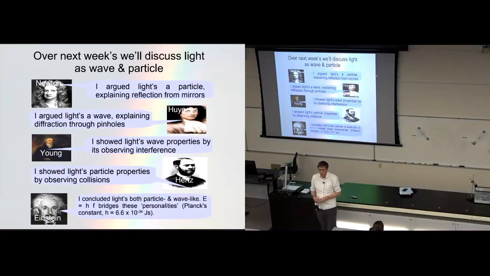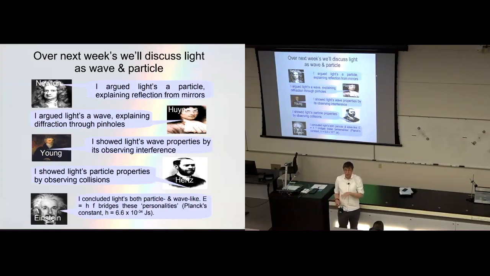As we talk about light, we'll talk about light from a perspective where it is a wave, the wave nature of light, but also a perspective where it acts as a particle, the particle nature of light. Now, in reality, light is not simply a wave, it's not simply a particle, but rather it's something else that exhibits both wave-like and particle-like properties.